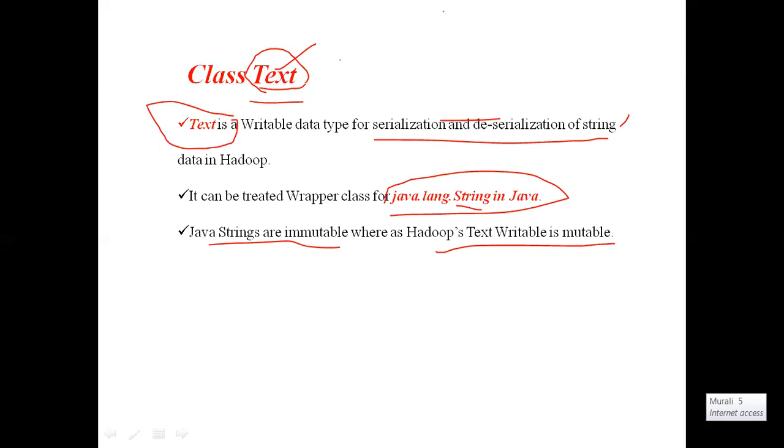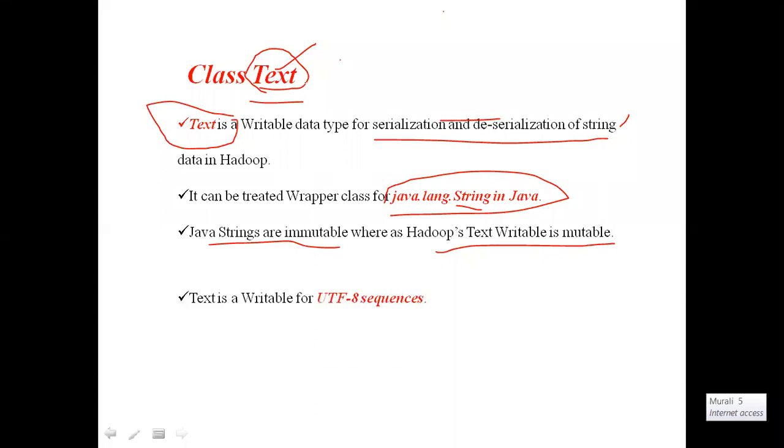I think you know what is meant by mutable and immutable. Mutable means changeable; we can make modifications. Immutable means we can't make modifications. Java strings are immutable, but Hadoop Text is a mutable one. That is the main difference. We will discuss this again when we discuss differences between the Text and String classes. Java strings are immutable, that means not changeable, whereas Hadoop Text is mutable. That is the one main point.